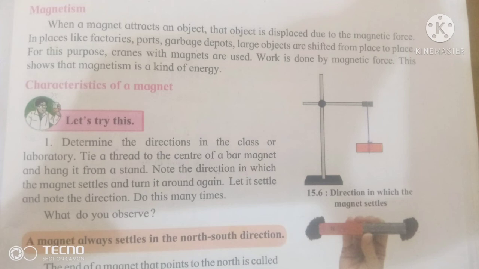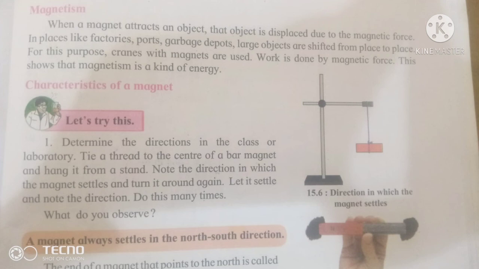Characteristic of a magnet: determine the direction in the laboratory. Tie a thread to the center of a bar magnet and hang it from a stand. Note the direction in which the magnet settles, then turn it around again. Let it settle and note the direction. Do this several times. What do you observe? A magnet always settles in the north and south direction.